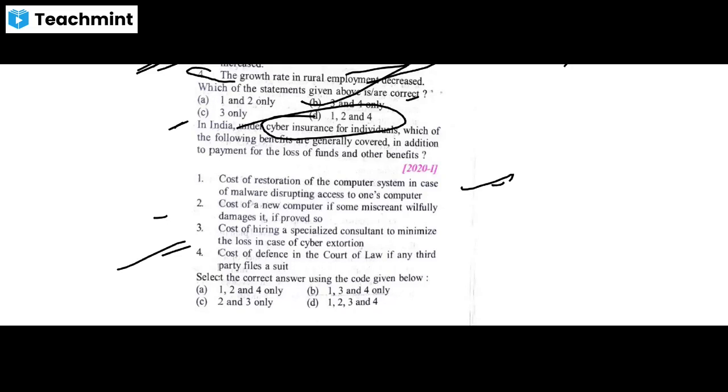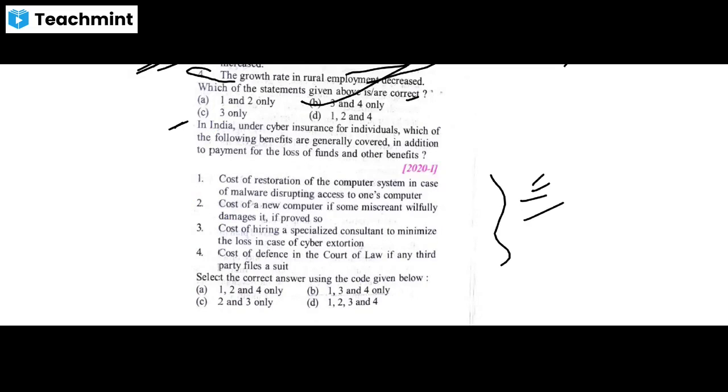Okay, so this is very easy. Why will I say this question is very easy? Because the options are like this. If you use a little bit of your logical brain, you can easily eliminate the wrong statement. So read this statement. Statement number 2: cost of new computer if some miscreant willfully damages it.